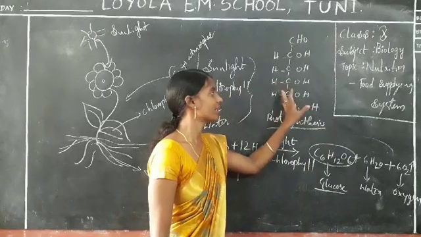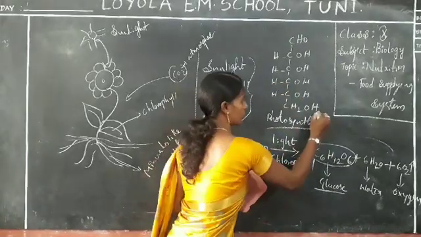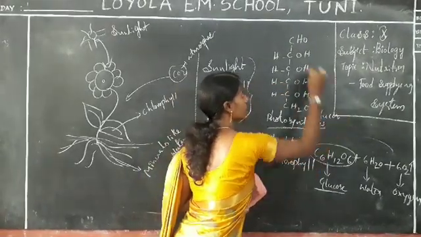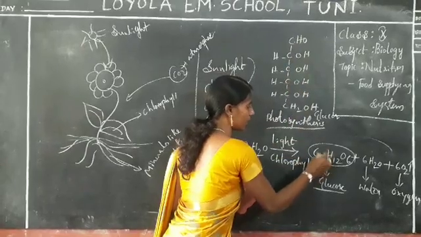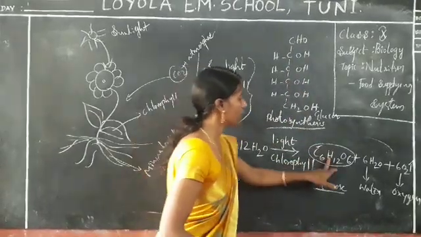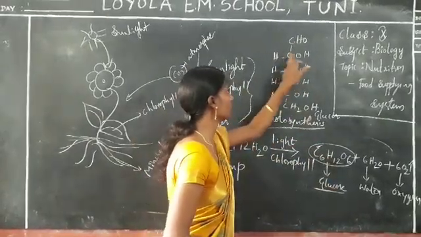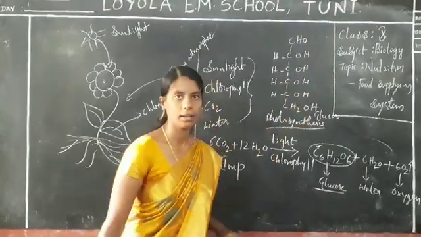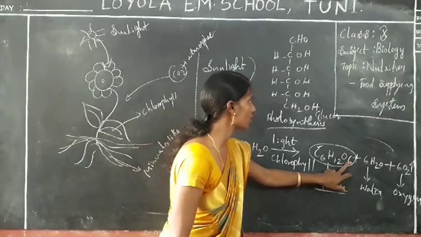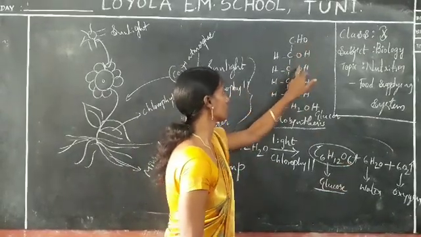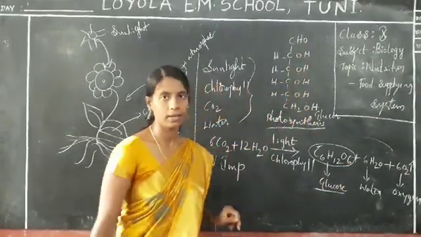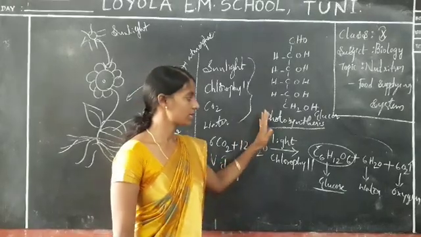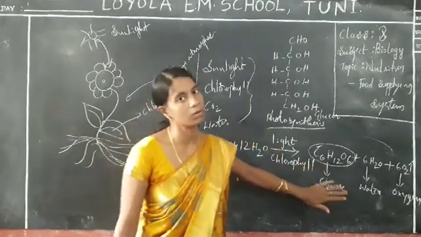So this is the chemical structure of glucose. Clear, all of you? There are 6 carbon atoms, 12 hydrogen atoms: 1, 2, 3, 4, 5, 6, 7, 8, 9, 10, 11, 12. Clear? How many oxygen atoms will be there? 6: 1, 2, 3, 4, 5, 6. Is it clear now? So this is the main chemical structure of the glucose molecule.